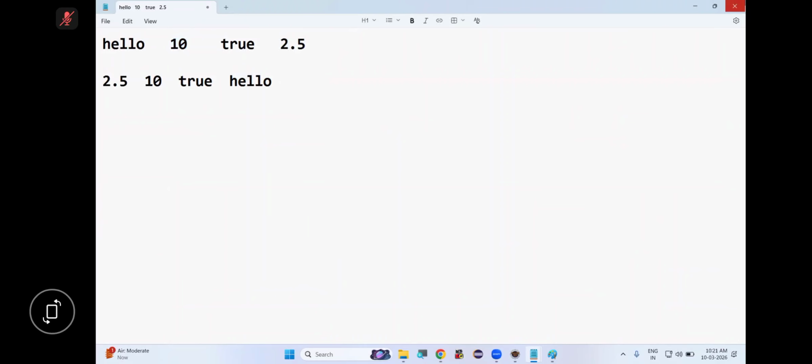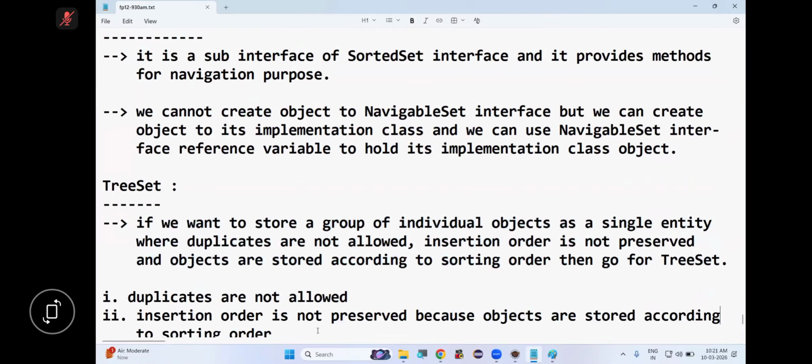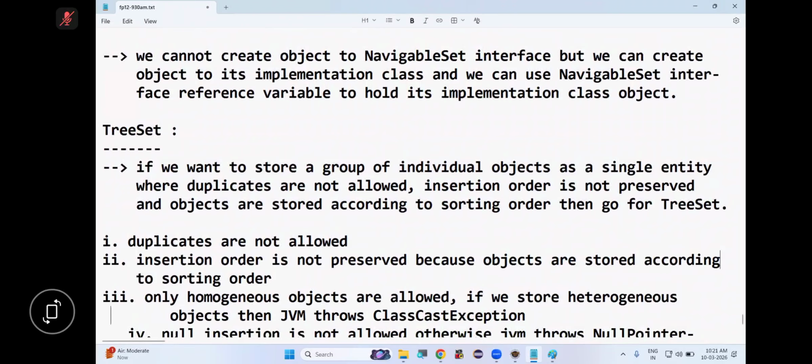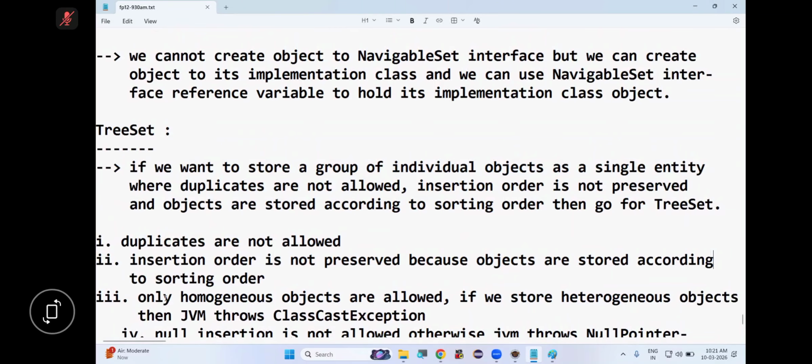So think and tell me, in TreeSet, both homogeneous and heterogeneous objects are allowed or not allowed? Only homogeneous objects are allowed. If we store heterogeneous objects, then the JVM throws an exception. Which exception? ClassCastException.